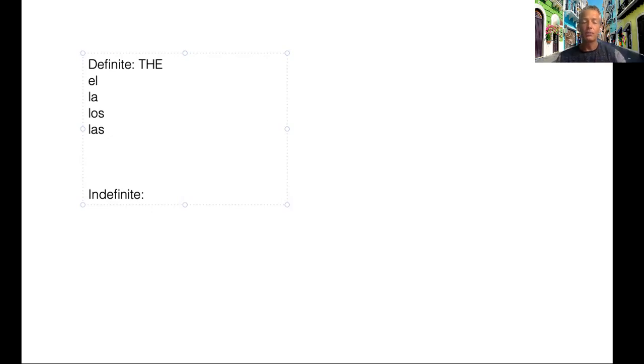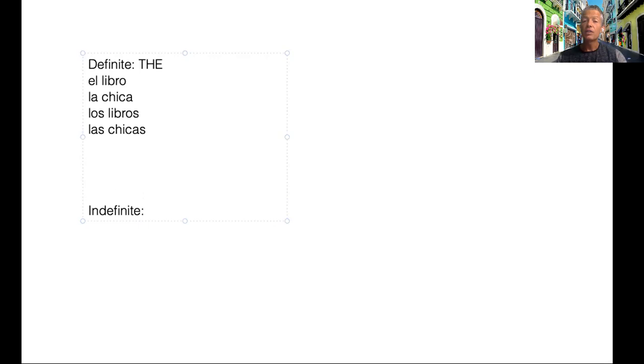So for example, we will say el libro, the book. La chica, the girl. The plural of el libro, the book, is los libros, the books. The plural of la chica, the girl, is las chicas, the girls.